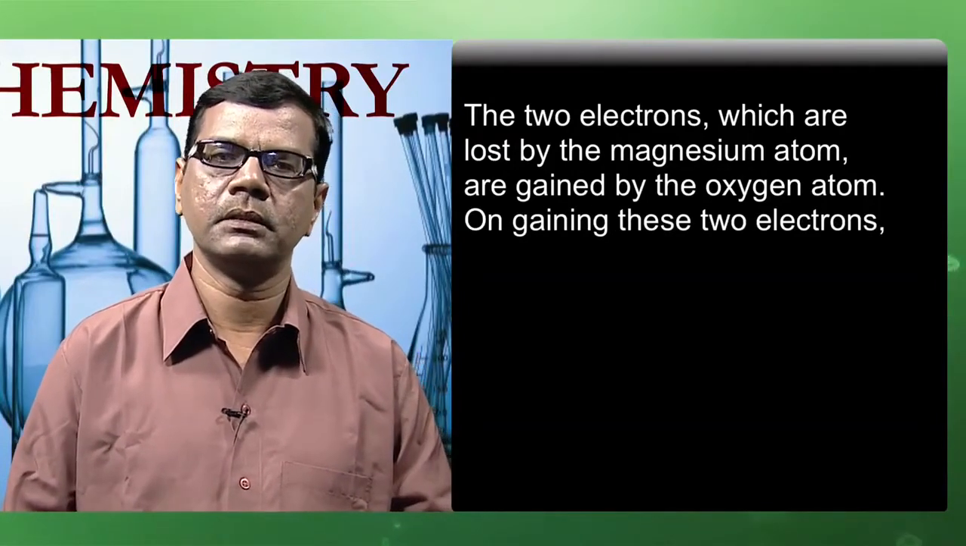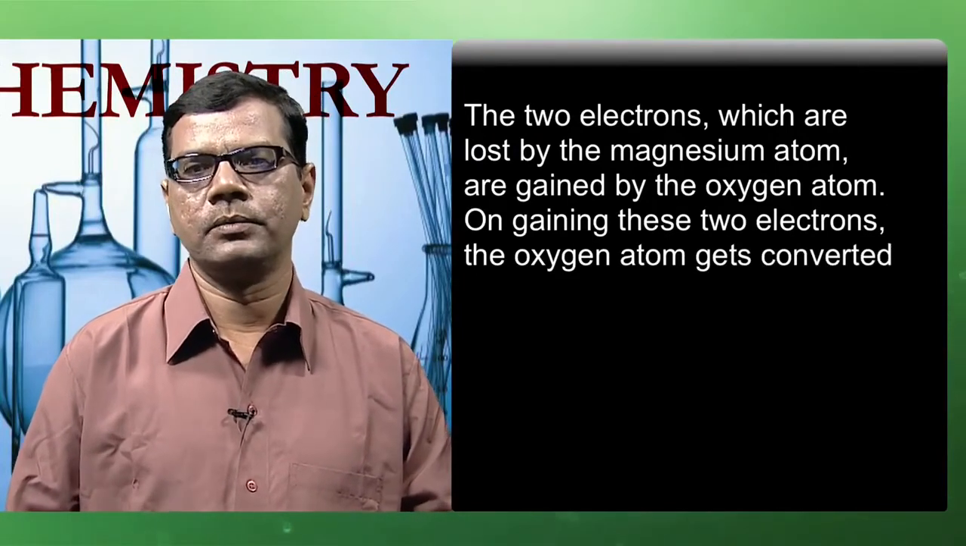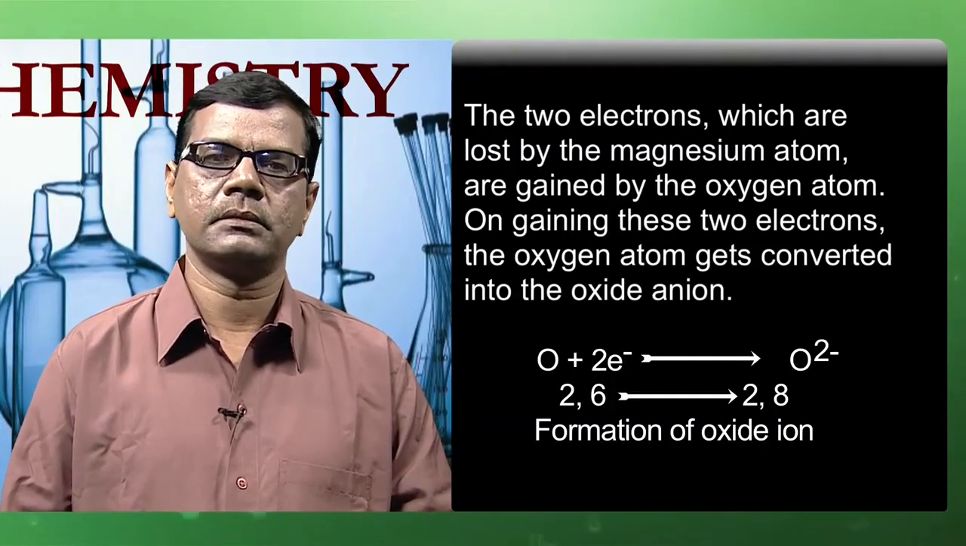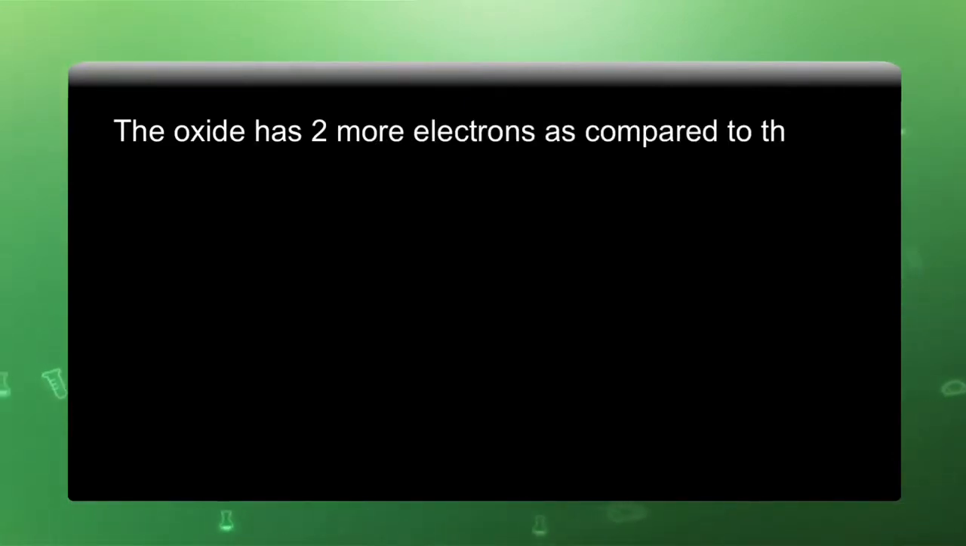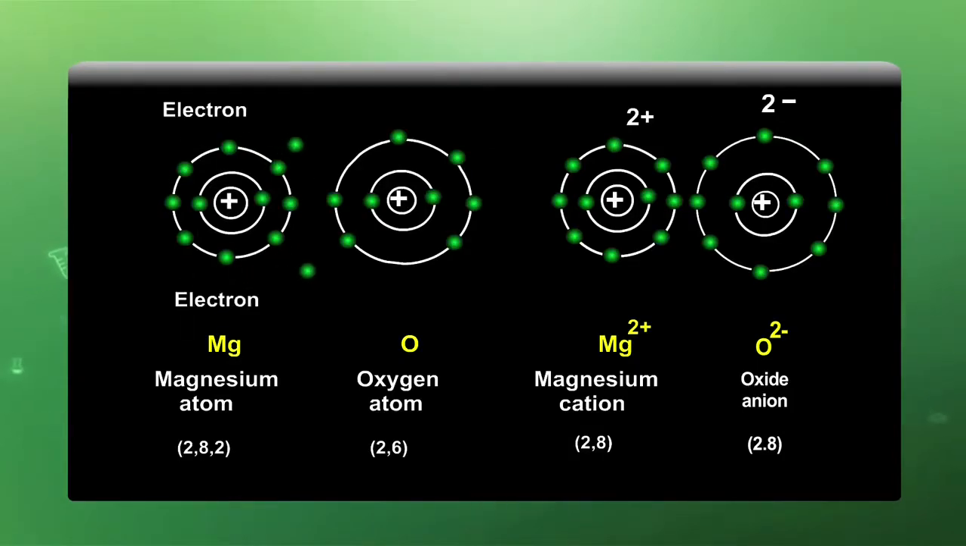This represents the gain of 2 electrons by the oxygen atom, which is ultimately converted into the oxide ion, and after this formation it has 8 electrons in the outermost shell. The oxide ion has 2 more electrons as compared to the oxygen atom. Hence, it has 2 negative charges on it. Therefore, it can be represented as the O2- ion.